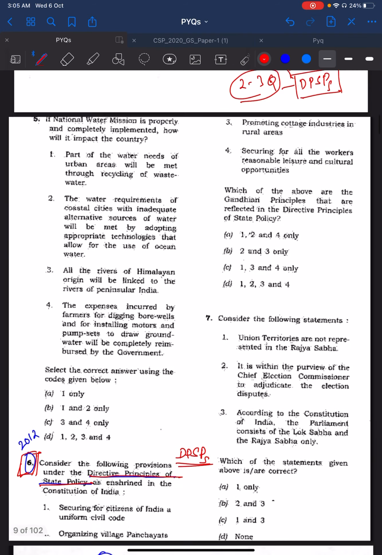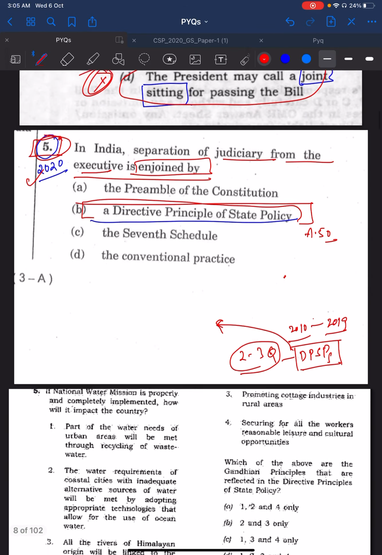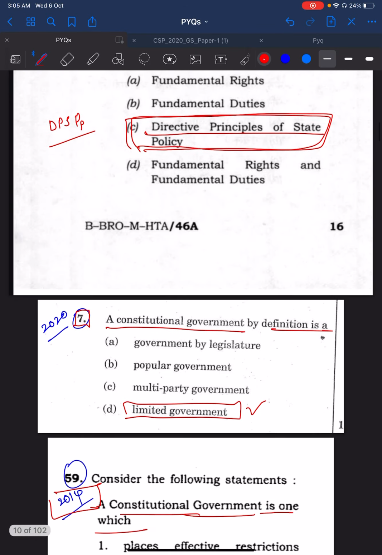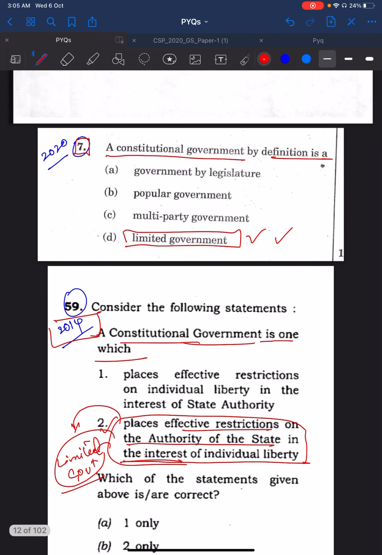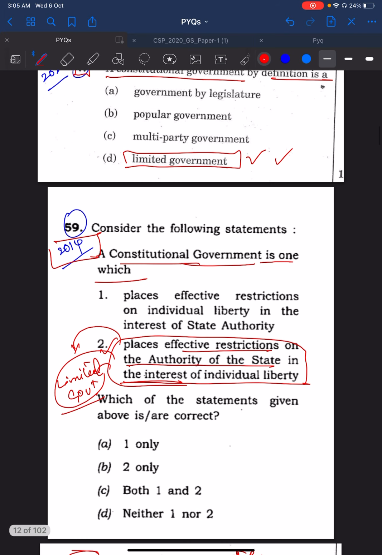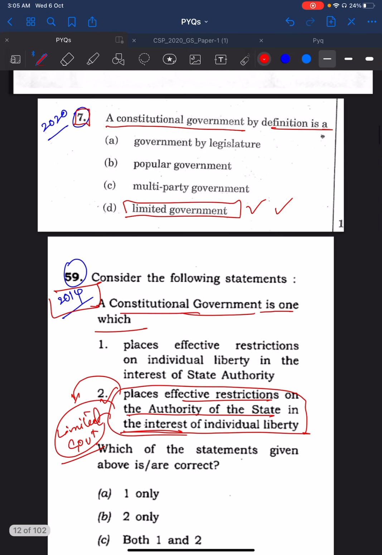And the same thing was asked again in 2020 in a different way. Then move on to the 2027th question. This reads, a constitutional government by definition is A. Answer is limited government. You see a connected question. 2014 59th question. It was also framed on the same lines.